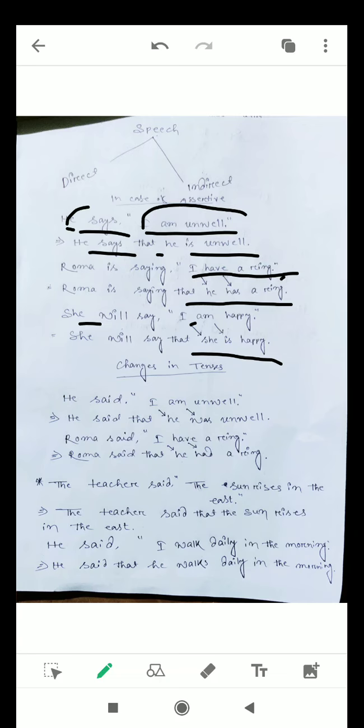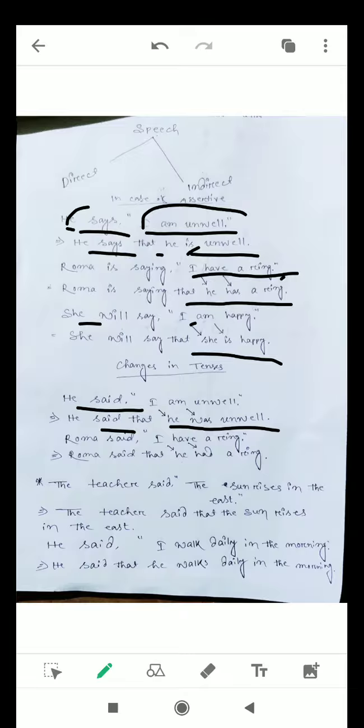Now, moving ahead, we will find some changes in case of tenses. He said, I am unwell. He said that he was unwell. See, here I becomes he, am becomes was. But in the very first sentence, I becomes he and am becomes is. But because of said, am becomes was and I becomes he.